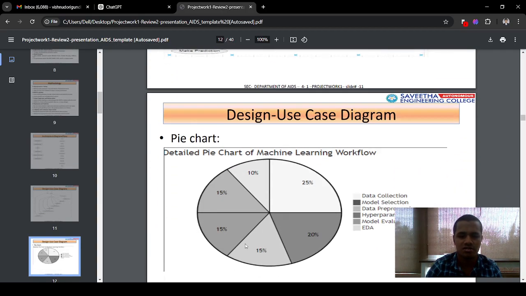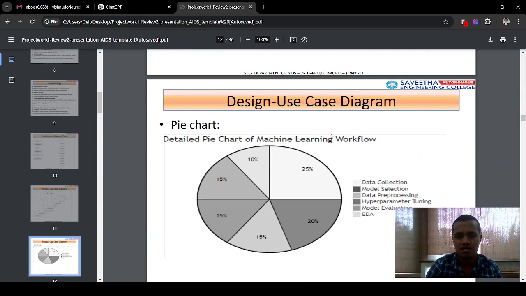In this pie chart I explain how much percentage I have used in my project. For data collection I used 25%, for model evaluation I used 20%, and for hyperparameter tuning I used 15%. This explains what percentage I have used for my model.